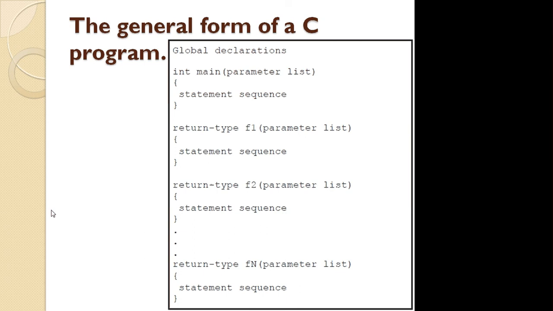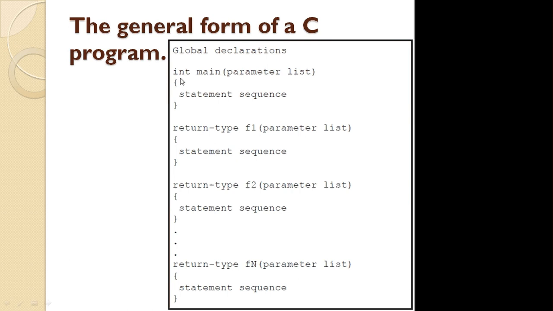This int is the return type of the main function. Suppose the main function is returning an integer value, then you write int. If it returns a character value, you can write char as the return type. And if your function is returning nothing, then you can write void instead of int.